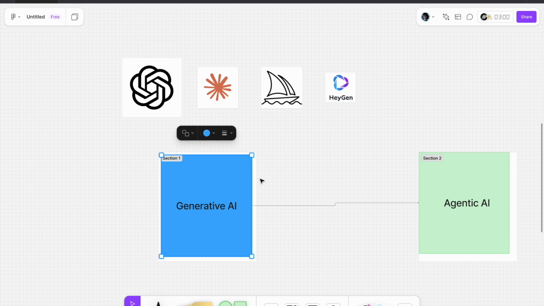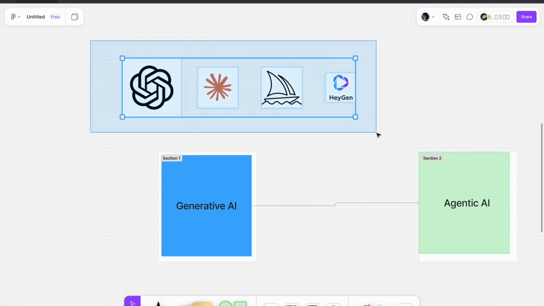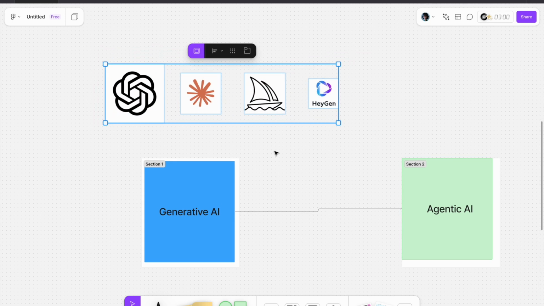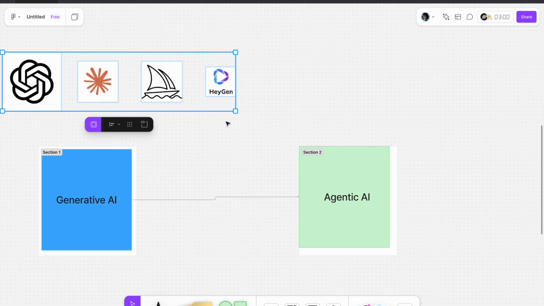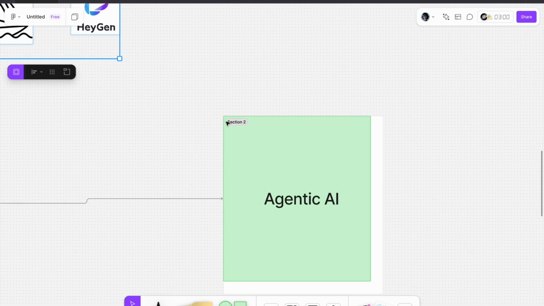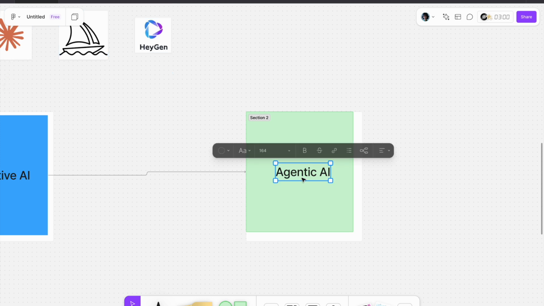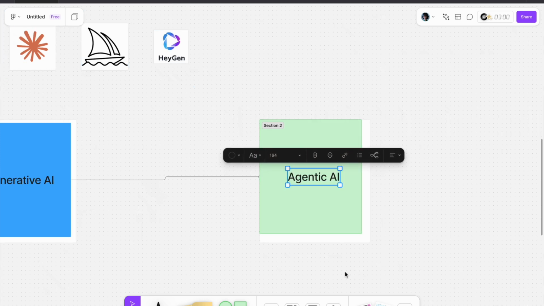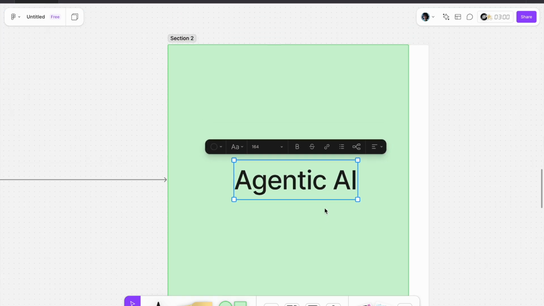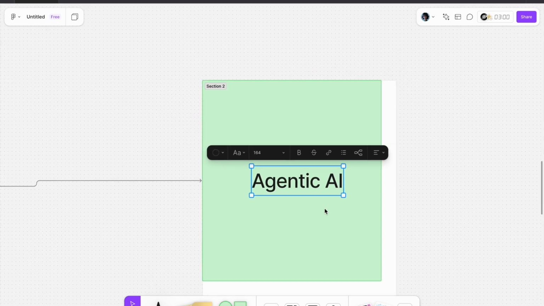But the trend has changed. So this is the previous thing. Right now the trend has changed and it has moved to agentic AI. So what will this agentic AI do? This word is a new term in this new phase, and people are using it very frequently.